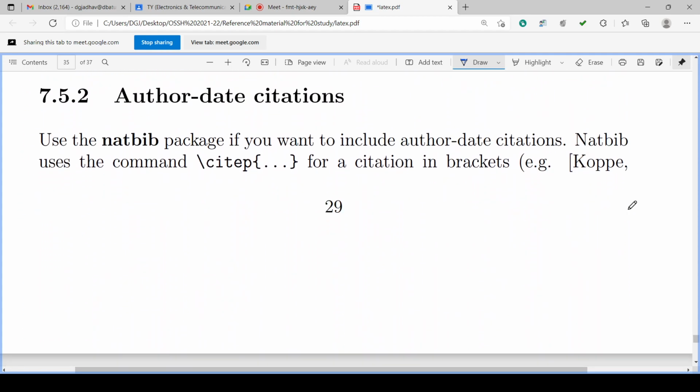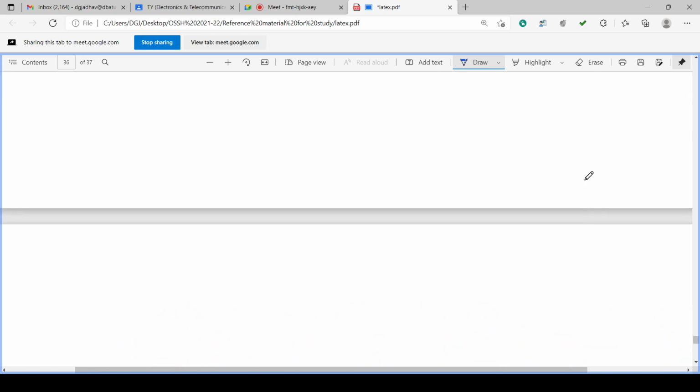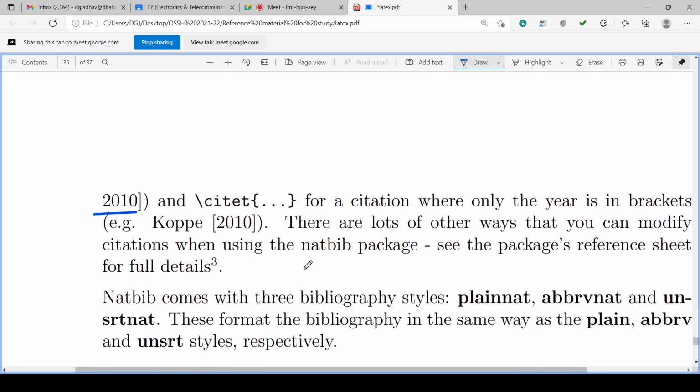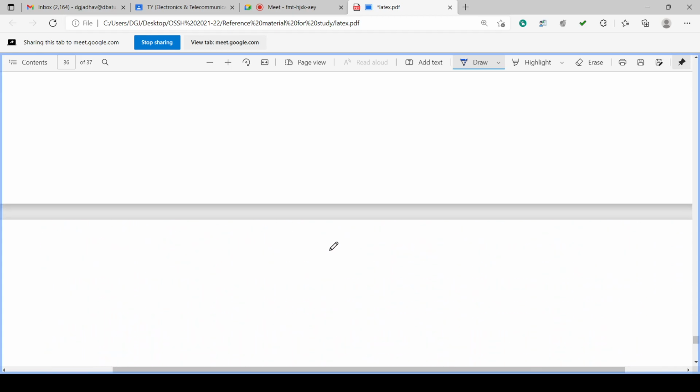Then author-date citation is also there. You can use the natbib package for that and include the author-date citation. Natbib uses the command \citep, cite P, for citation in the bracket, like Coppe, comma 2010. Coppe is the author name and 2010 is the year. Or \citet, cite T, for the citation where only the year is in the bracket.